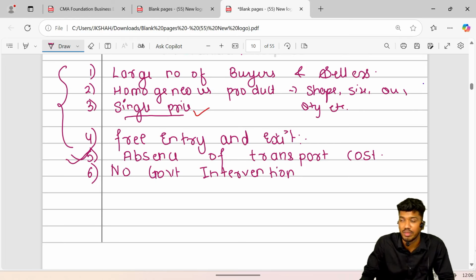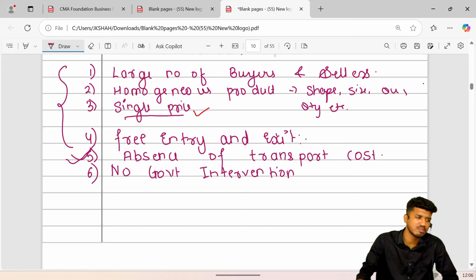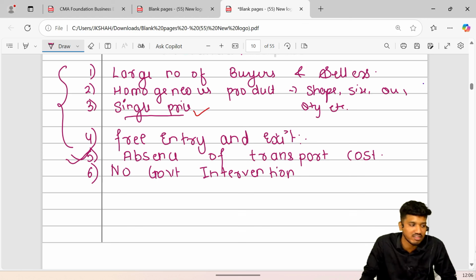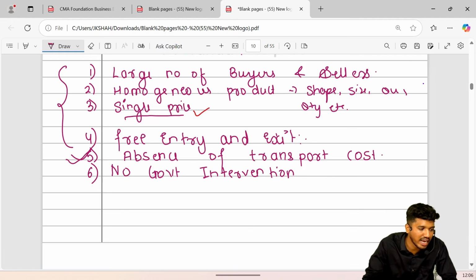Again, government is interfering. But here it is being assumed there exists a laissez-faire policy. What does that mean? There is no government intervention or interference. But it does not work like that. You are mandatorily required to observe the rules and regulations of the government while conducting the business. And also there is always an element of taxation which exists in the process. So this thing exists in business that way.